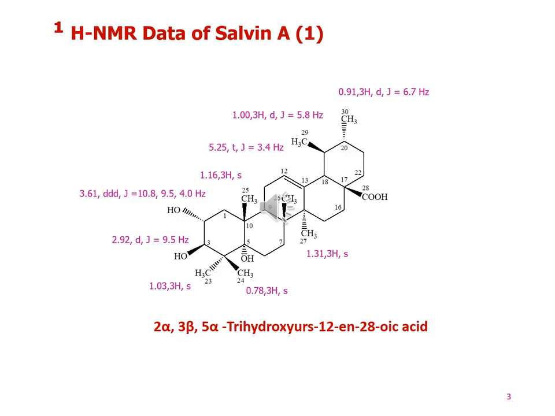In addition, 5 tertiary methyls were observed as singlets at sigma value 1.31, 1.16, 1.03, 0.99 and 0.78, while doublets of 2 further secondary methyls were observed at sigma value 1.00, 3 protons, doublet, and J value is 5.8 Hz, and 0.91, 3 protons, doublet, and J value is 6.7 Hz. The above data was consistent with an ursane type triterpene carrying a double bond at carbon 12 position.